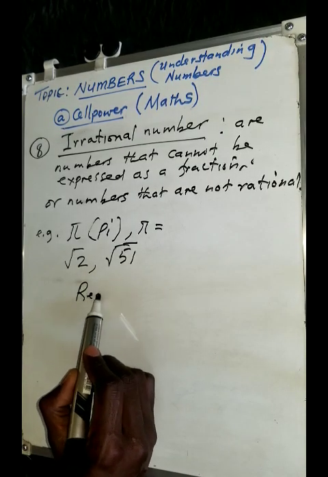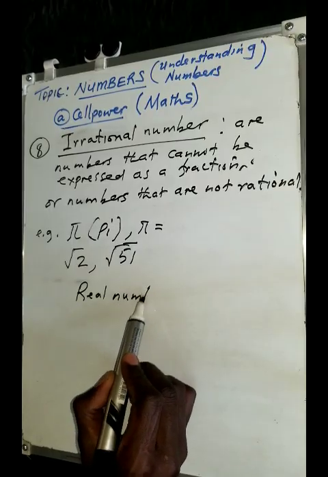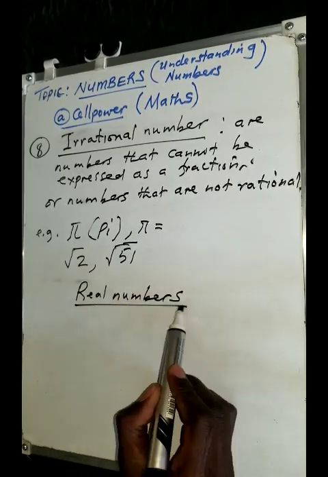Now, all these numbers that we have talked about, let me just summarize for you. All these numbers fall under the realm of what we call real numbers.